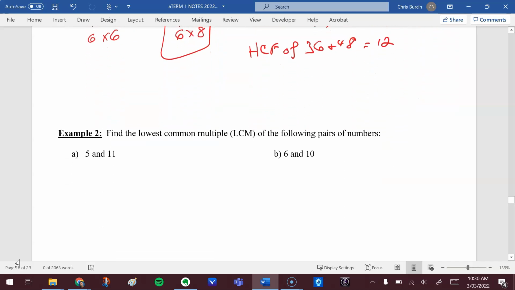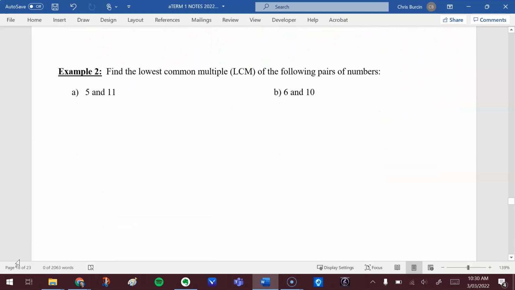So now the other way, the other side of the coin, the lowest, now we're going to the bottom, the lowest common multiple, common means that they share it, is we're going to have to actually start multiplying. We go by the counting numbers, so let's see. We're looking at first 5 and then 11 and see what they have in common. So let's go. 5 times 1 is 5. 5 times 2 is 10. 5 times 3 is 15. 5 times 4 is 20.